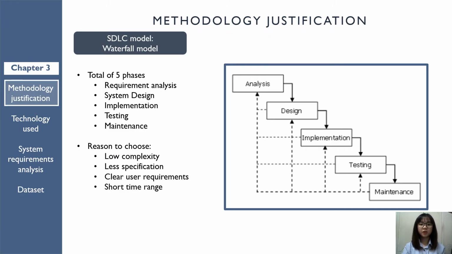Now we have reached Chapter 3. Chapter 3 is about methodology justification. The SDLC model that I have decided for the project is the waterfall model. Waterfall model contains mainly 5 phases as shown in the figure. My PSM 1 is less complex and has less specification. It has clear user requirements and the time range is short. So the waterfall model is suitable for my project.